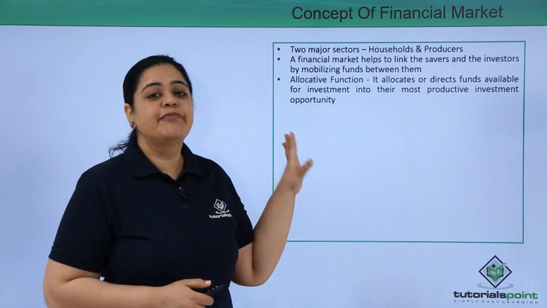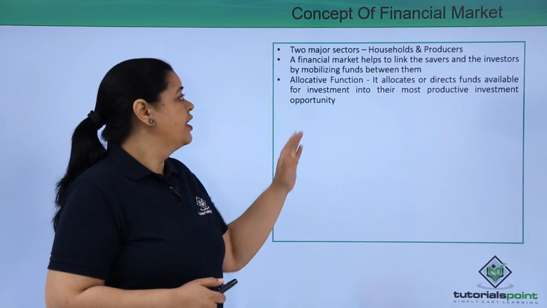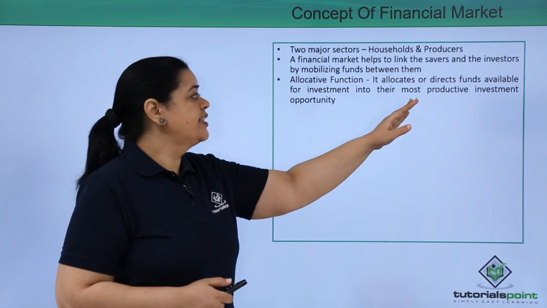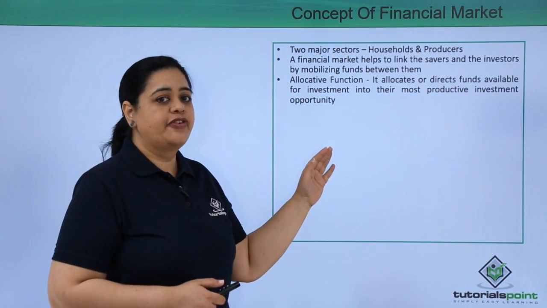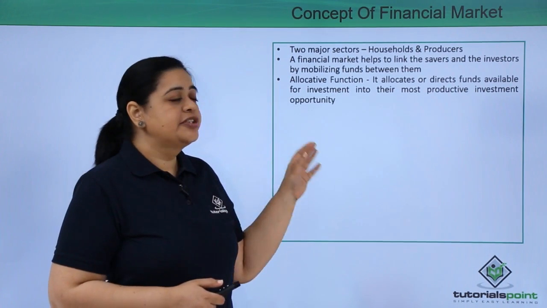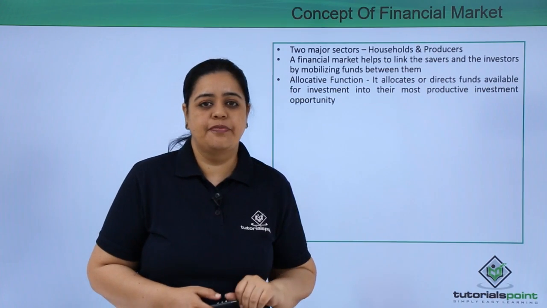So basically it performs an allocative function. What is that? It allocates or directs funds which are available for investment into the most productive investment opportunity.